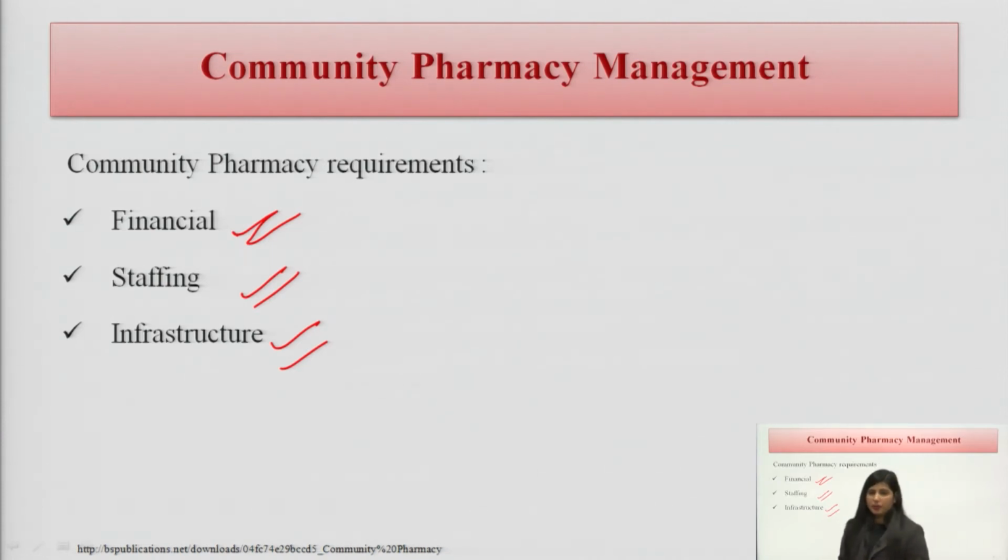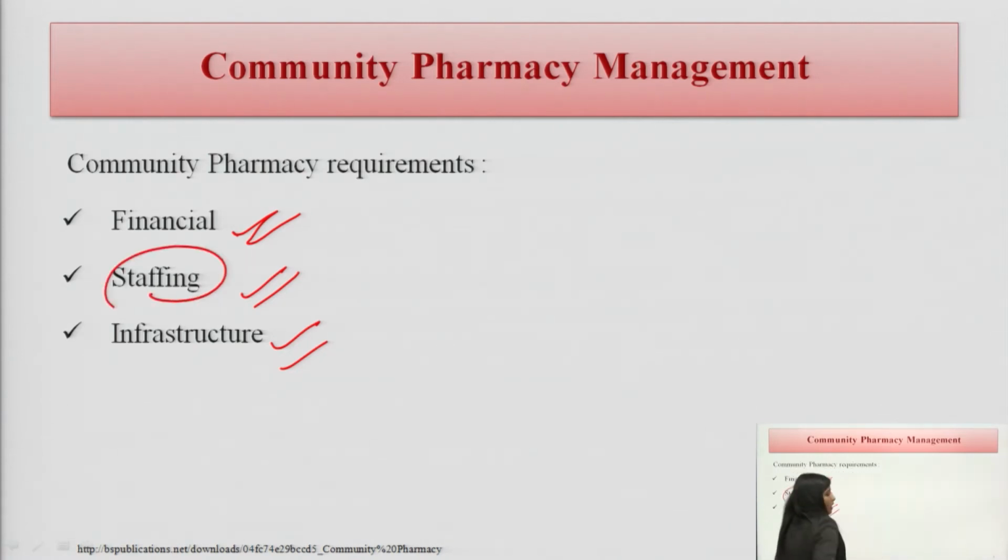financial requirements. We have to buy the land. As I am a pharmacist and I want to build a community pharmacy, what is the first requirement? It is the land. I want to select a site for the pharmacy. So the first requirement is to buy land, then to buy medications, then to maintain the inventory, and also staffing. We have to hire some personnel. So this is the part of staffing.